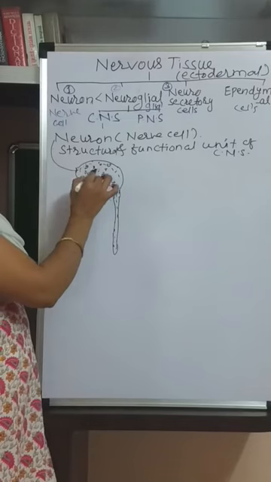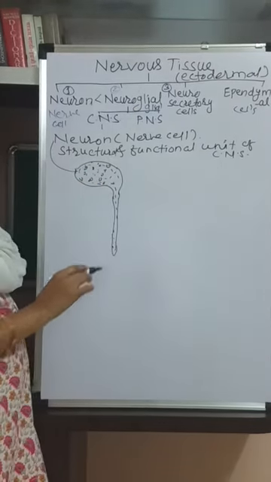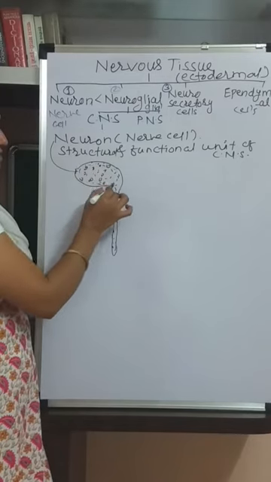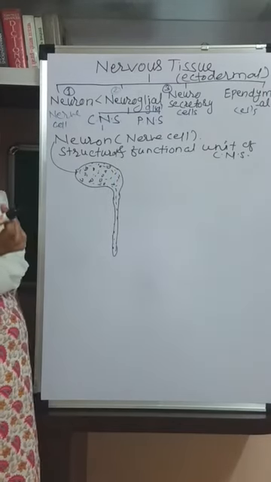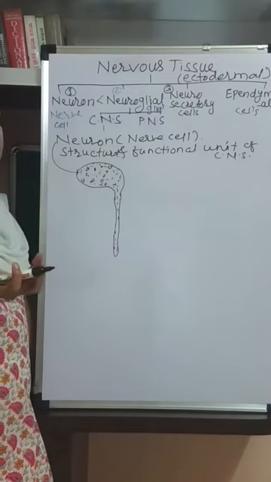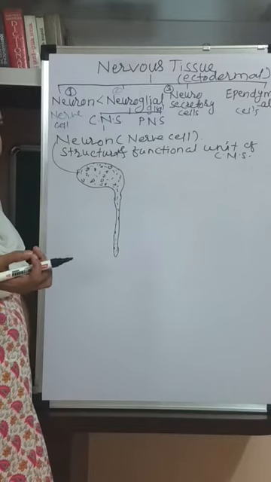Now आपण neuron बघतोय. Neuron is the structural and functional unit of brain and spinal cord. It is called as the structural unit because it forms the structure of brain, and functional unit means the function of brain. You know the functions of brain, that is the memory, reasoning, controlling, coordination, then judgment.